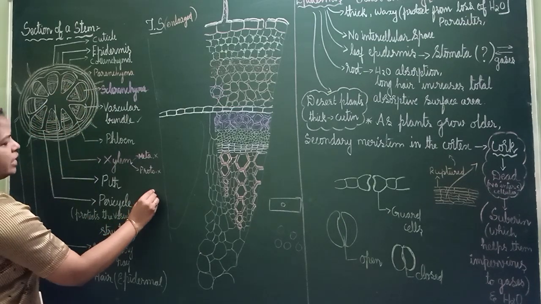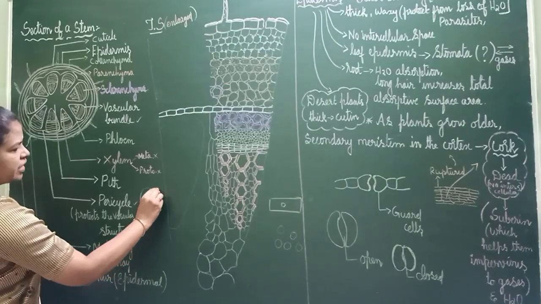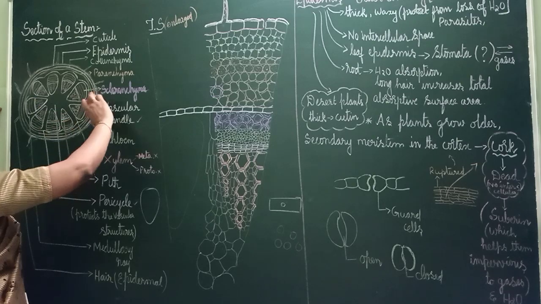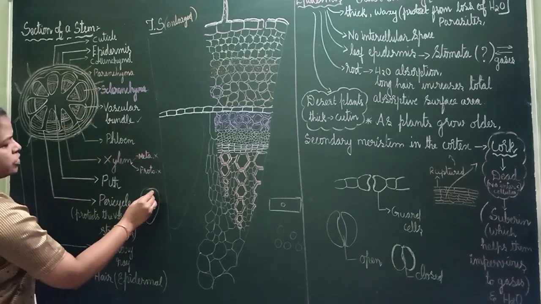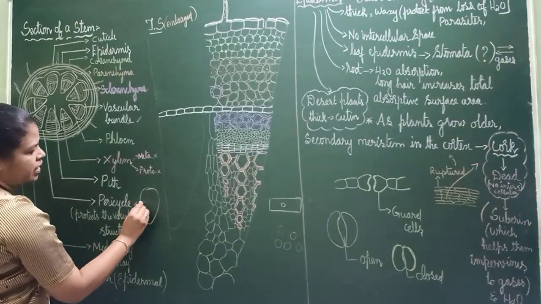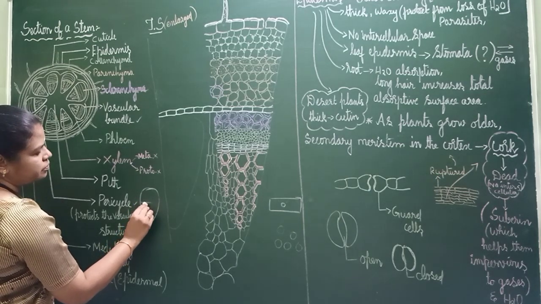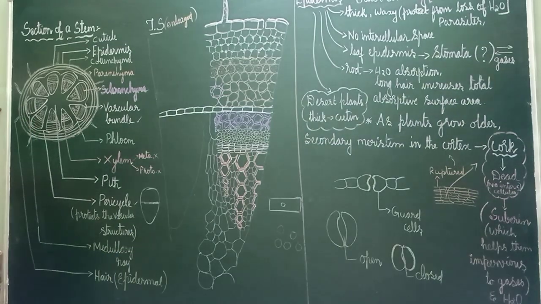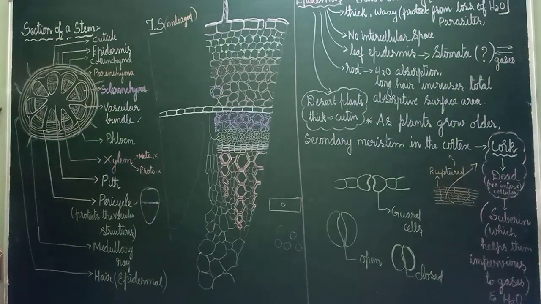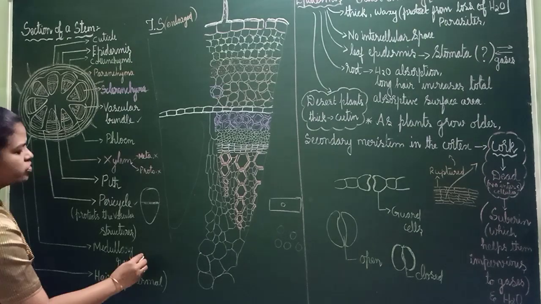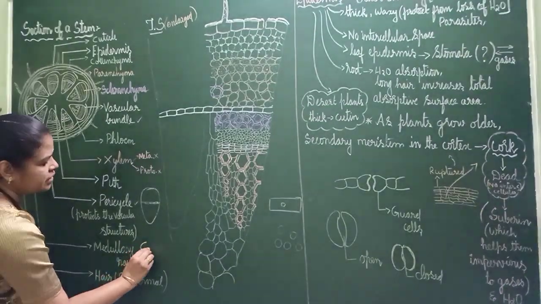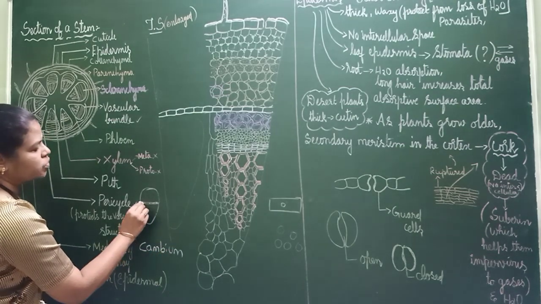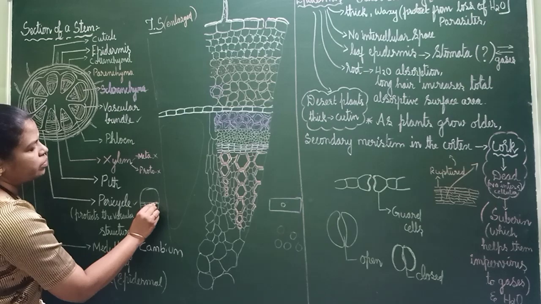Now in the vascular bundle, if you see, it will be of this shape. One ring-like structure is seen inside, so this is one vascular bundle. Here in the middle, one line will be there, that is called cambium. I will give the spelling: C-A-M-B-I-U-M. This is cambium. Two to three layers of cambium will be there.